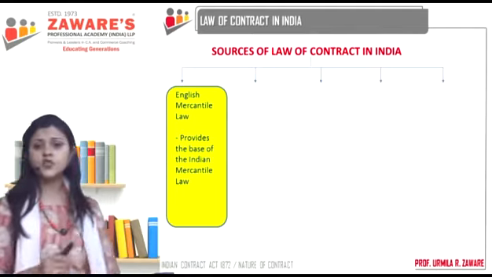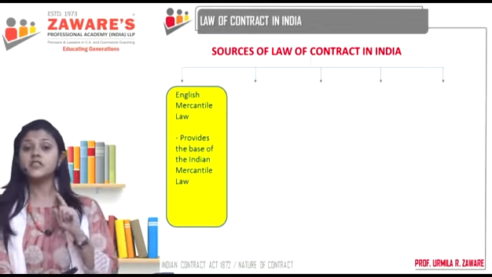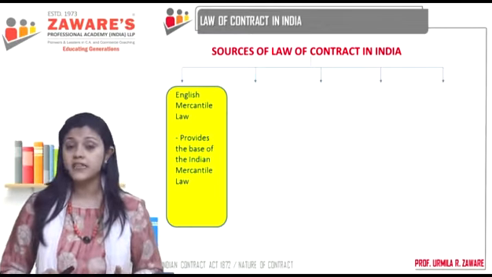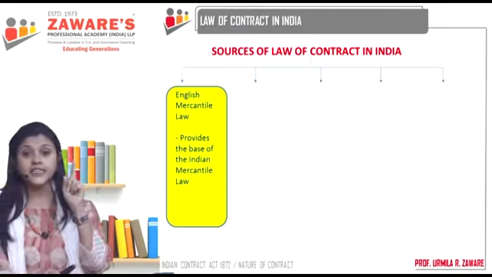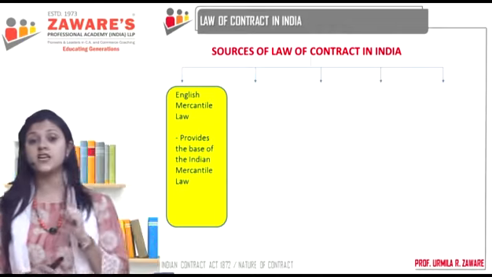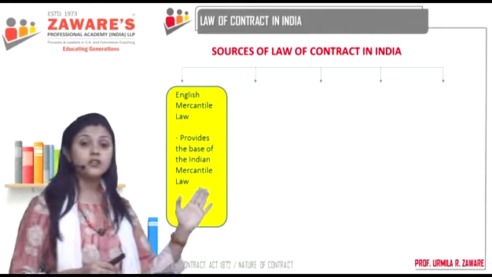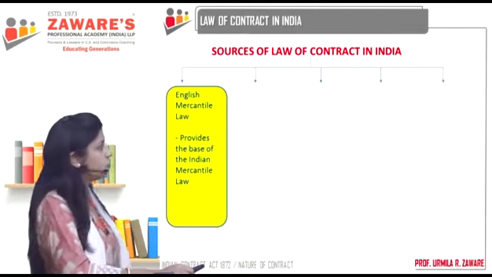Now, why is this so? Why did we borrow from the English Mercantile Law and not others? Because at that point of time, we were ruled by the Britishers. Understand, the Indian Contract Act is 1872. In 1872, India was under British rule. Correct? So, we have borrowed a lot from the English Mercantile Law.